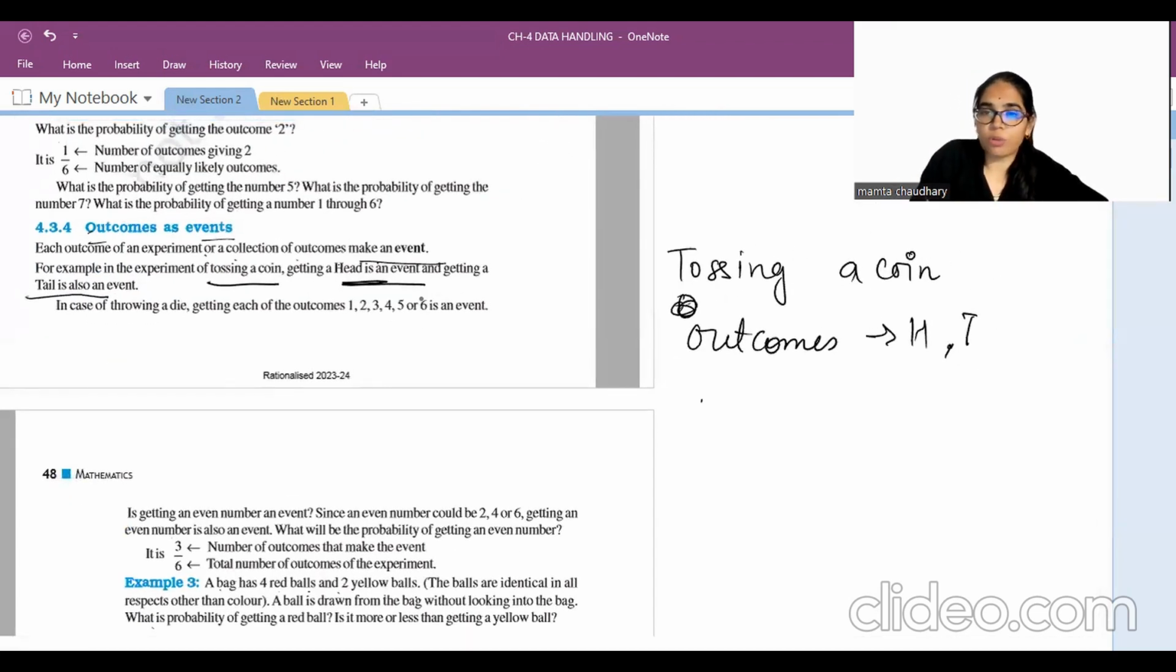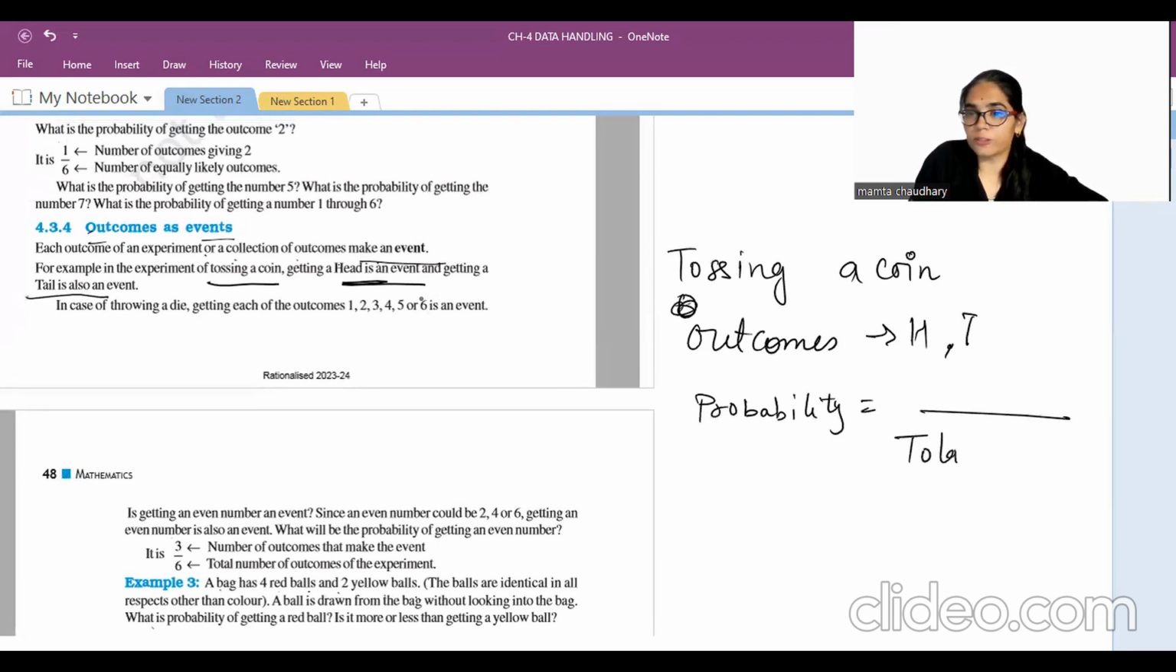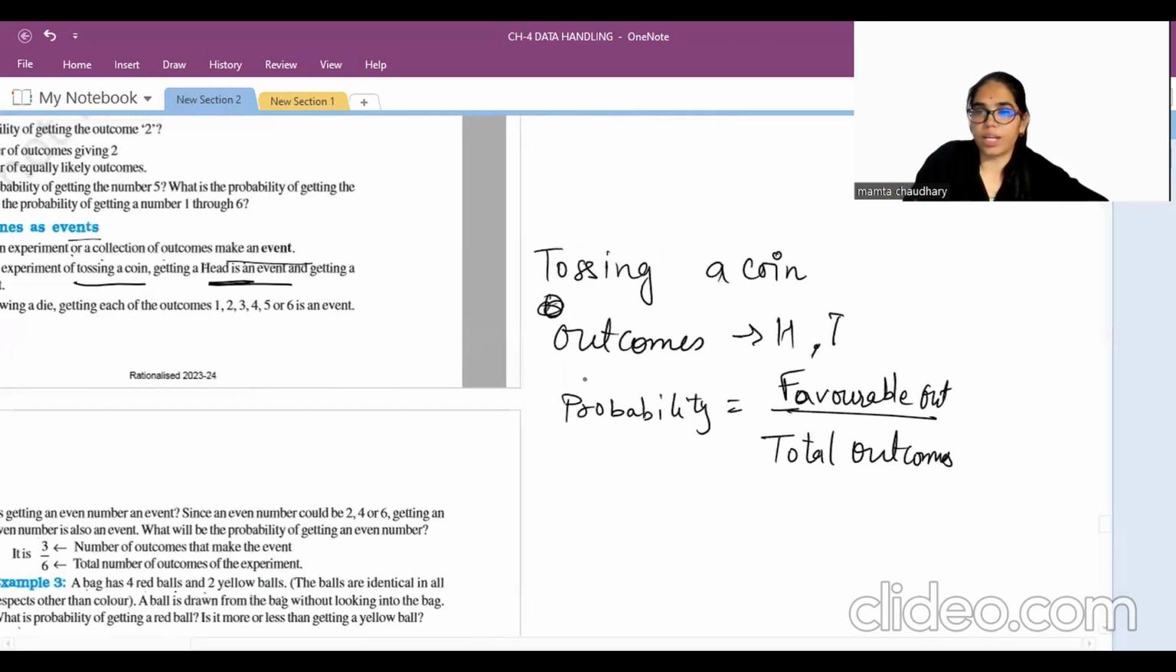So basically, probability is favorable outcomes over total outcomes. Total outcomes means here head and tail, and it is in the denominator. In the numerator, it will be favorable outcomes. I'll explain this.